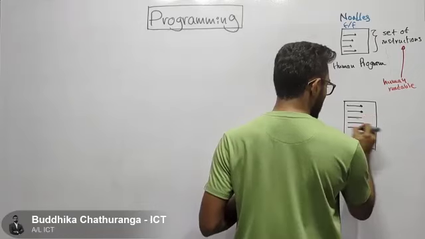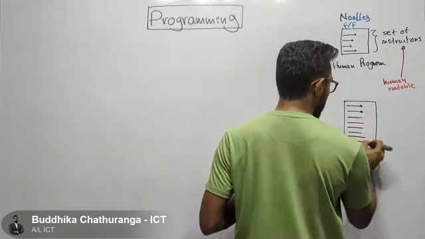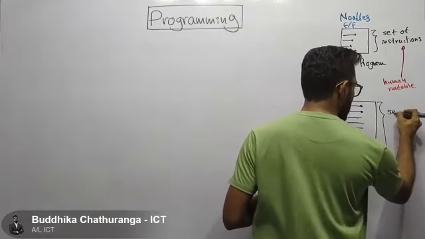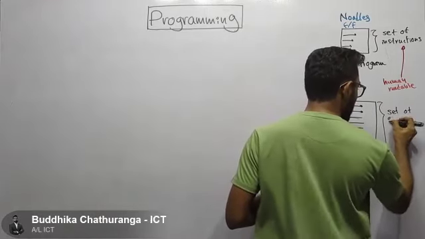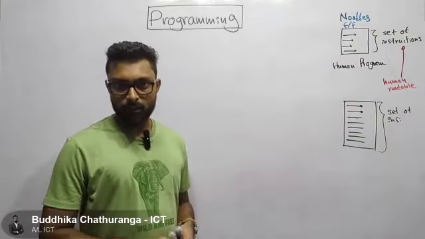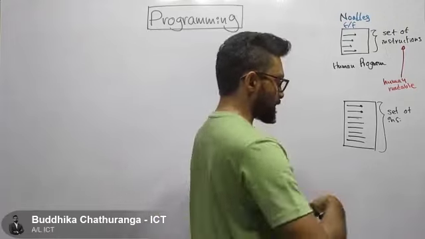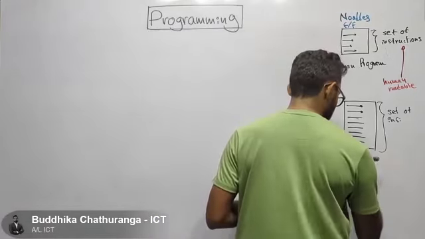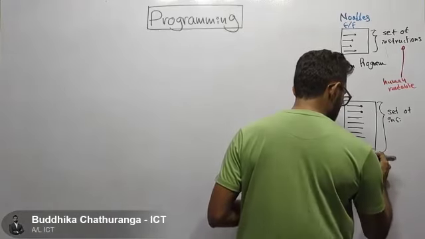There is a set of instructions. This is also a set of instructions, but this one is computer understandable, only computer understandable. Now let me write here.